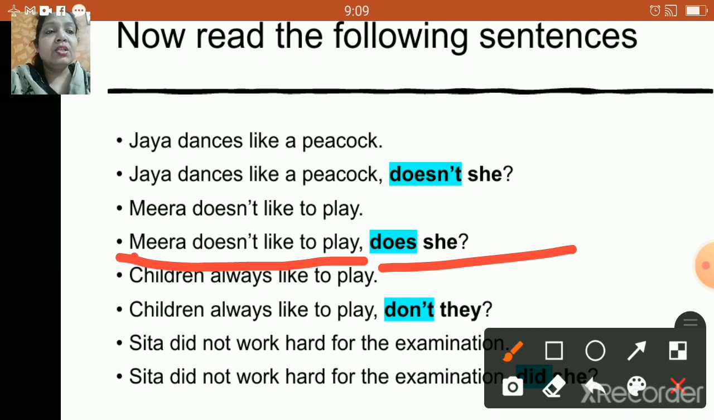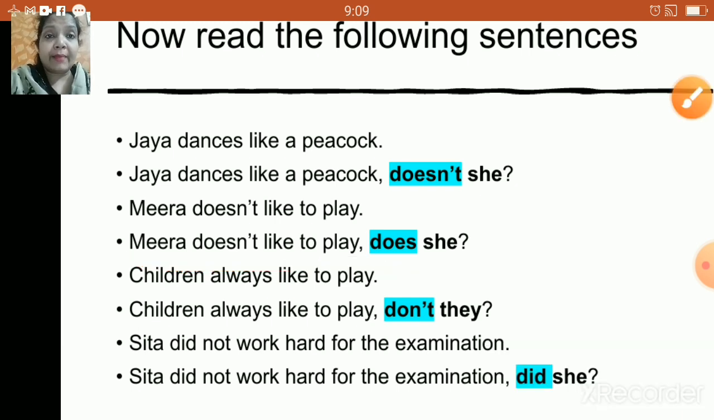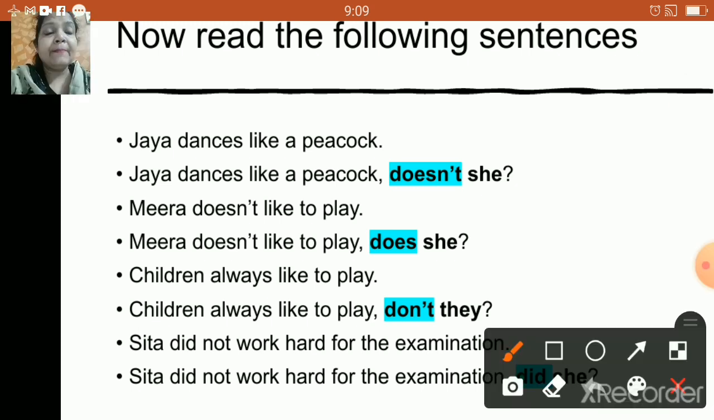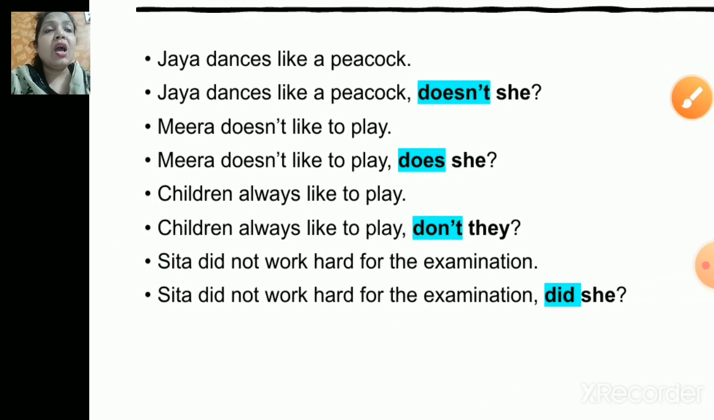Next one. Children always like to play. Answer. Children always like to play, don't they? Right. Next one. Sita did not work hard for examination. Sita did not work hard for examination, did she? Right? Okay. So now, children, we will just understand why these particular words are having does, did, right? So let us check what is the rule for this particular statement.